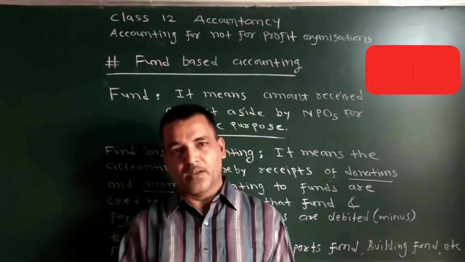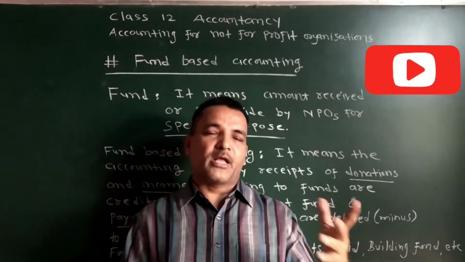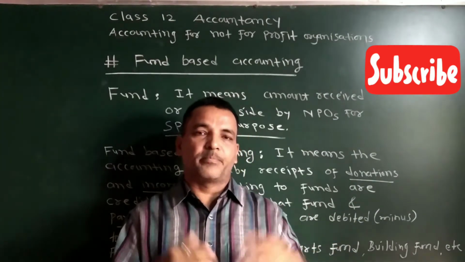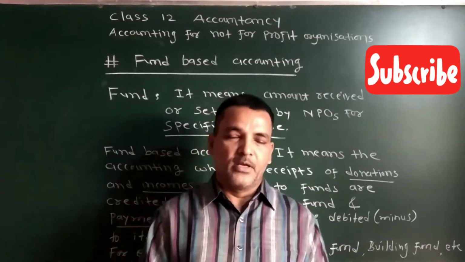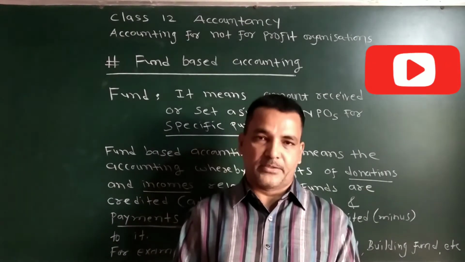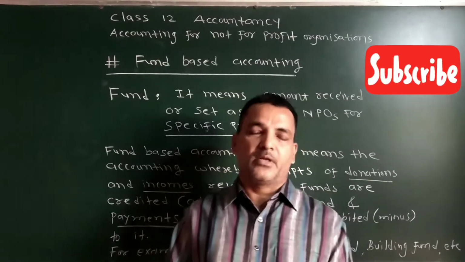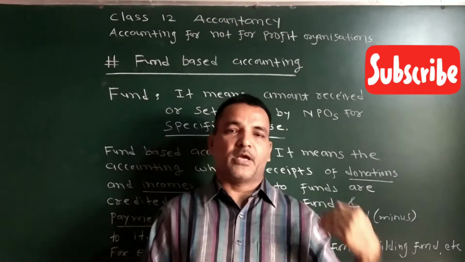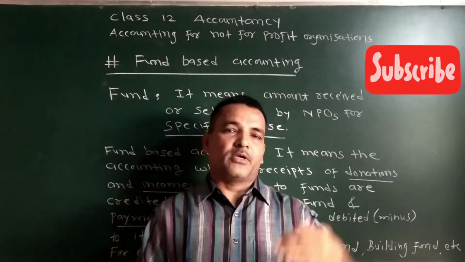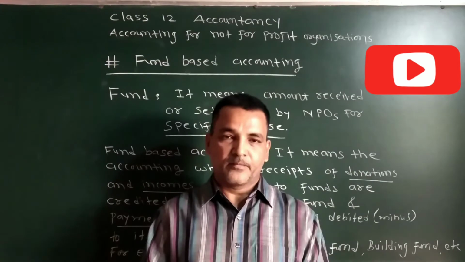Now the question is, where to record this fund? Different types of fund like building fund, prize fund, sports fund, they are recorded on the liability side of balance sheet. And on the liability side of balance sheet, we do all this working. Donations we add in it, income we add in it, expenses and payment we minus from it.